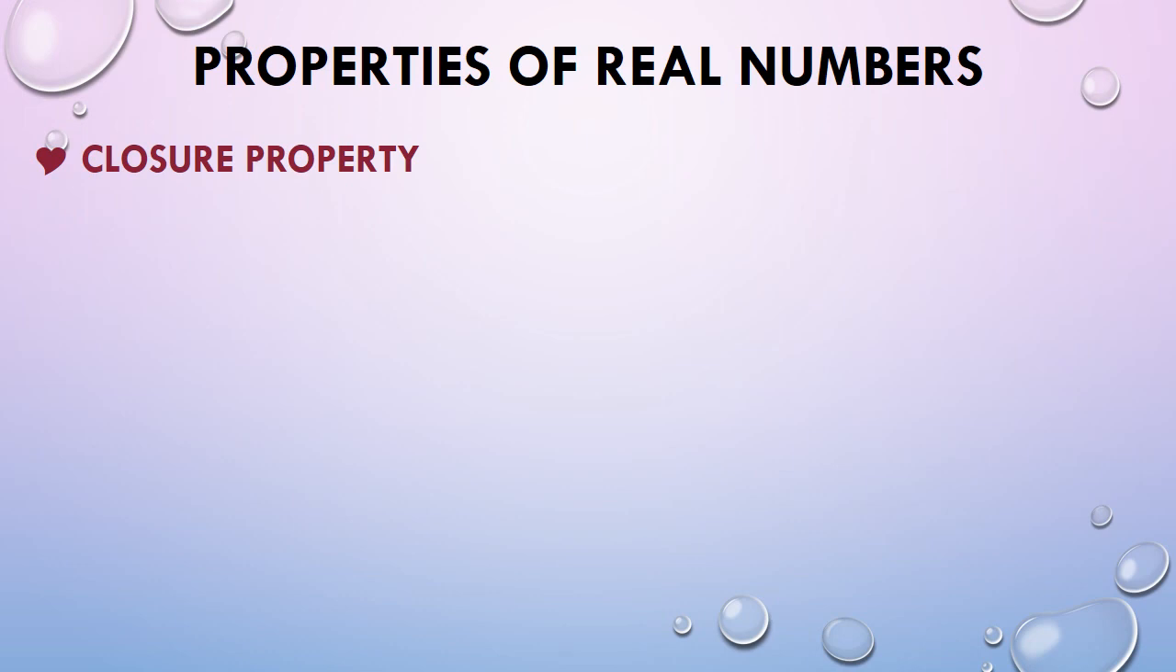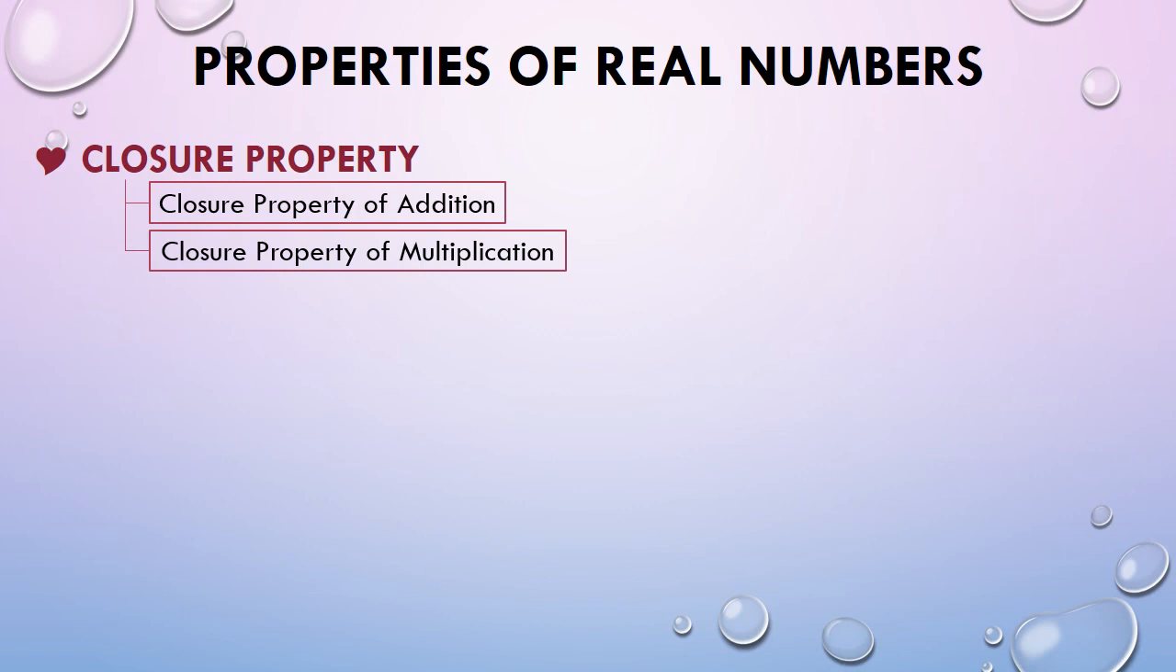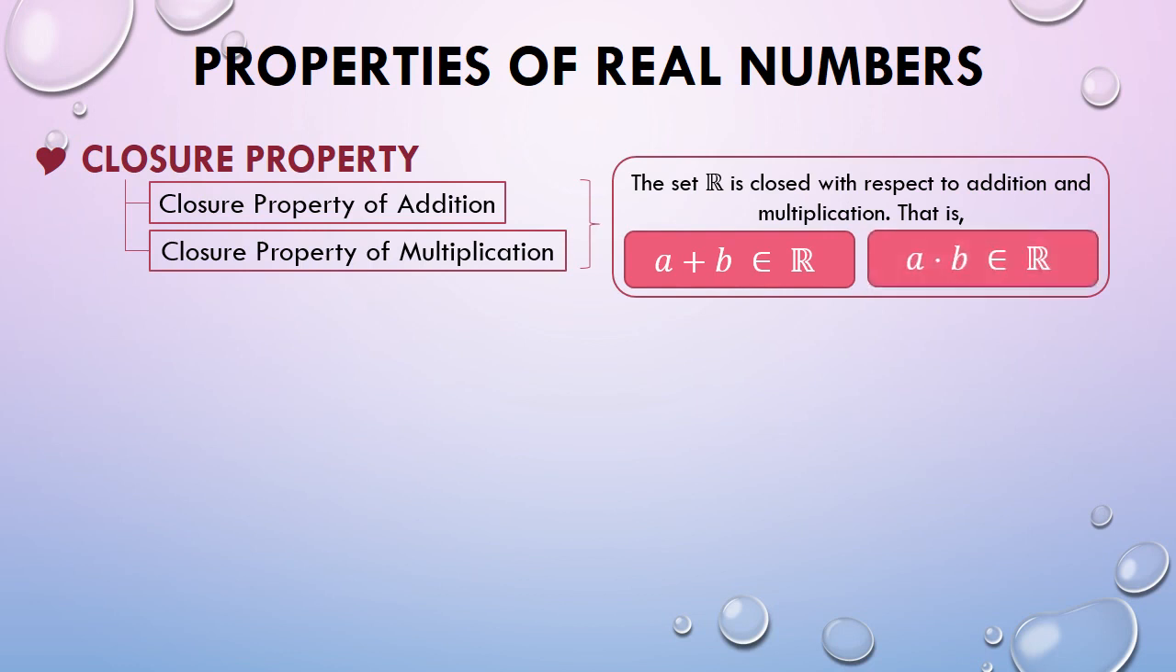For closure property, this is categorized into two, the closure property of addition and the closure property of multiplication. We can say that a certain mathematical statement emphasizes the closure property of either addition or multiplication when the following are satisfied. For closure property of addition, we have this one, and for multiplication, we have this. This only means that when performing addition and multiplication of two or more real numbers, the resulting number must also be a real number. Here are the examples.